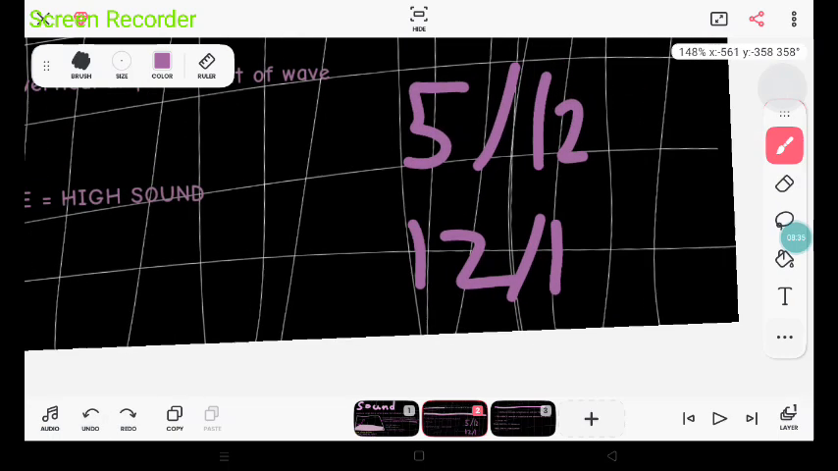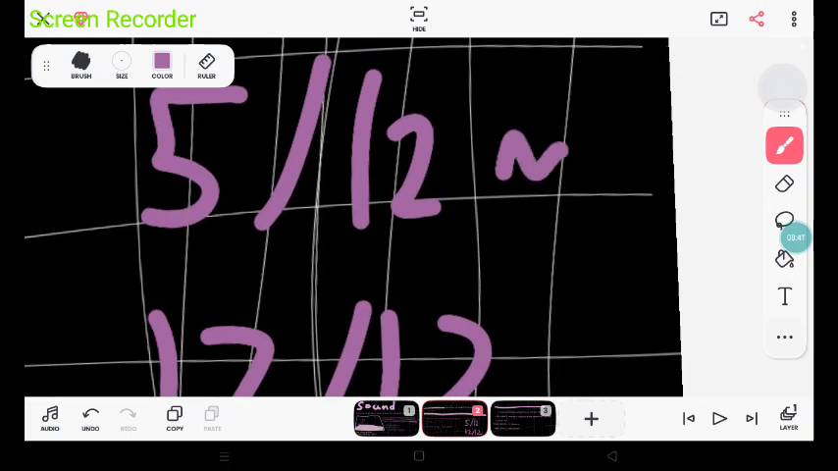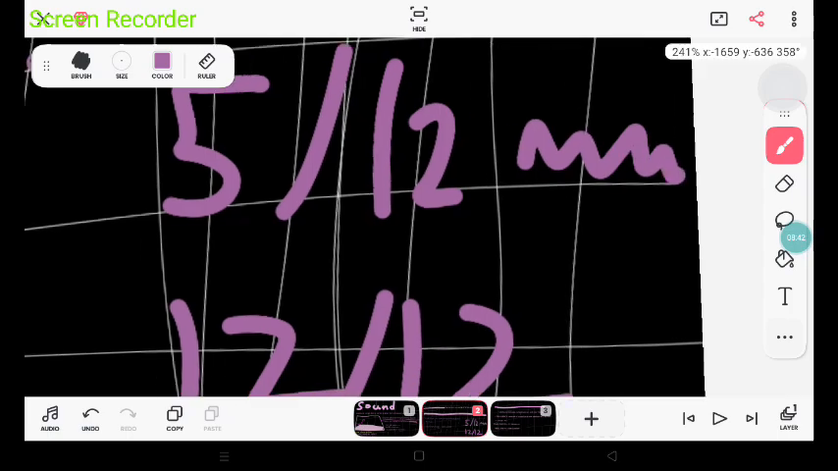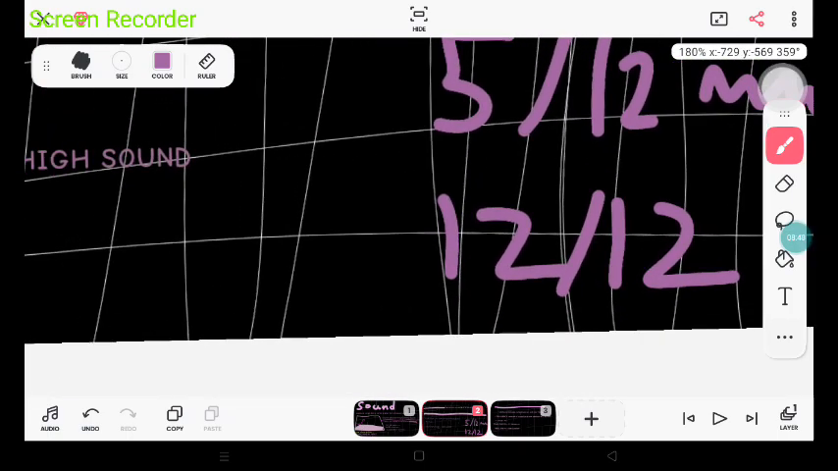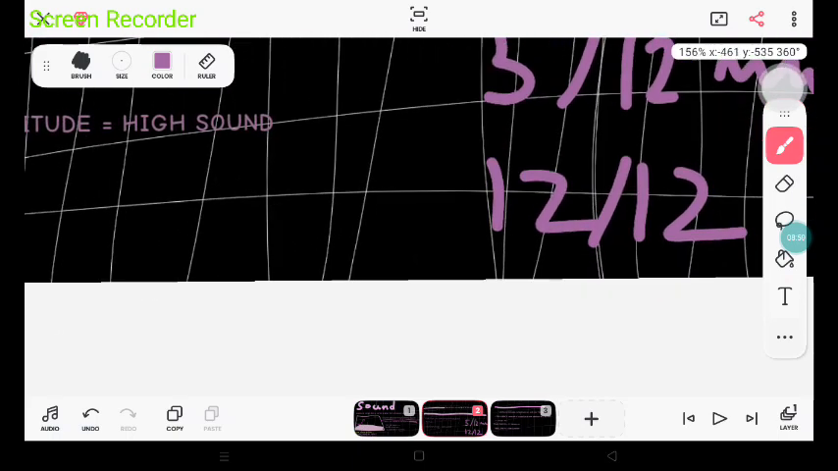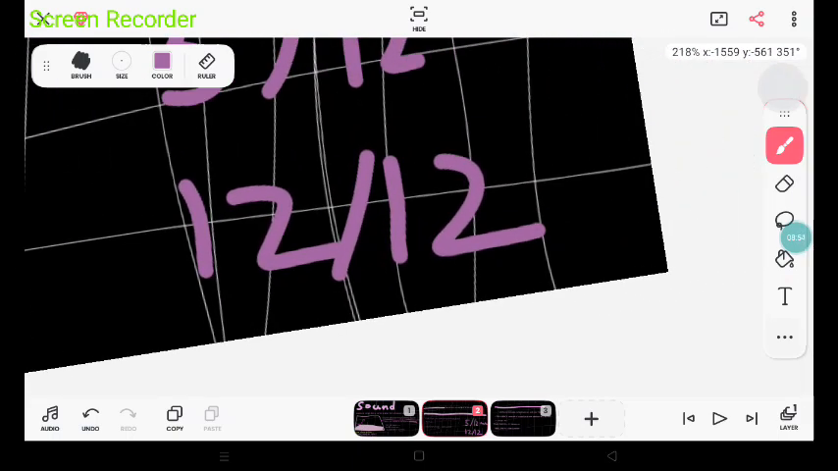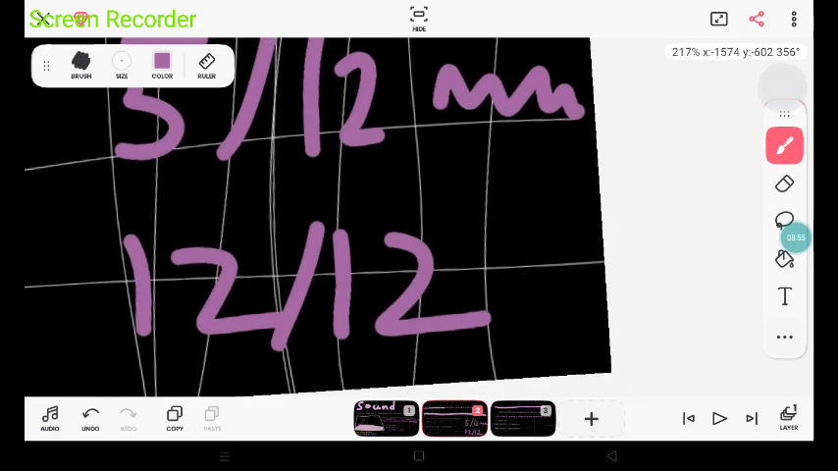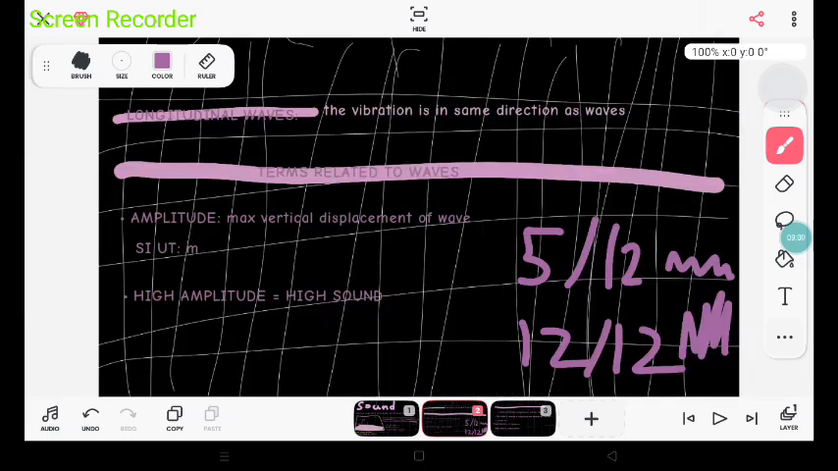Understood? I'm gonna explain once more. So the displacement of a wave, this is a wave, the displacement of this wave is 5 out of 12. Yes, I also don't know what vertical displacement means, but let's just blindly follow this. I'm sorry. The maximum displacement will be 12 out of 12, which is the amplitude. Understood now?